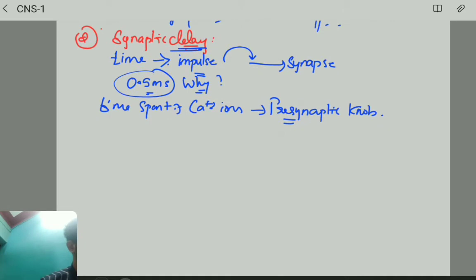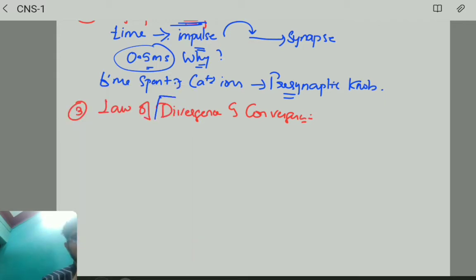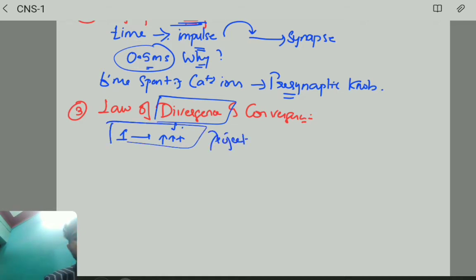The next important thing is the law of divergence and convergence. Divergence means one to many projections.